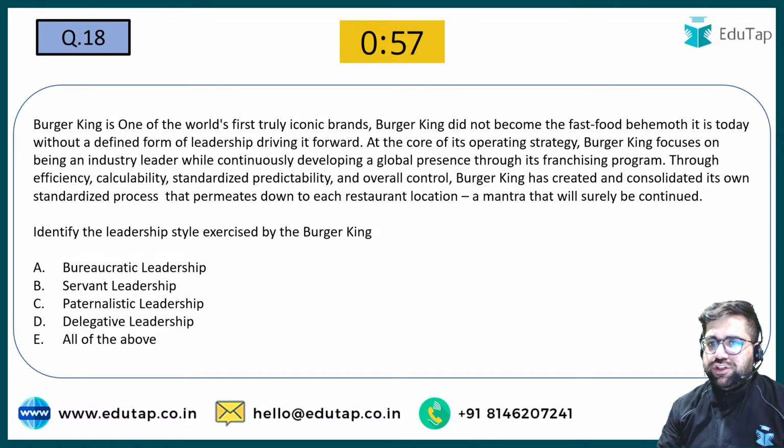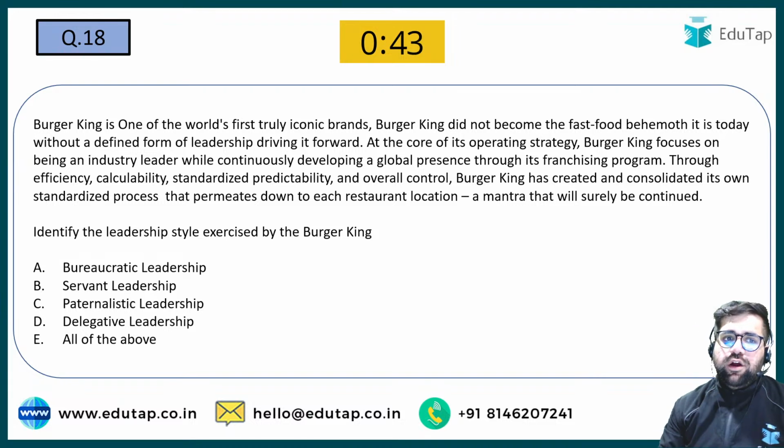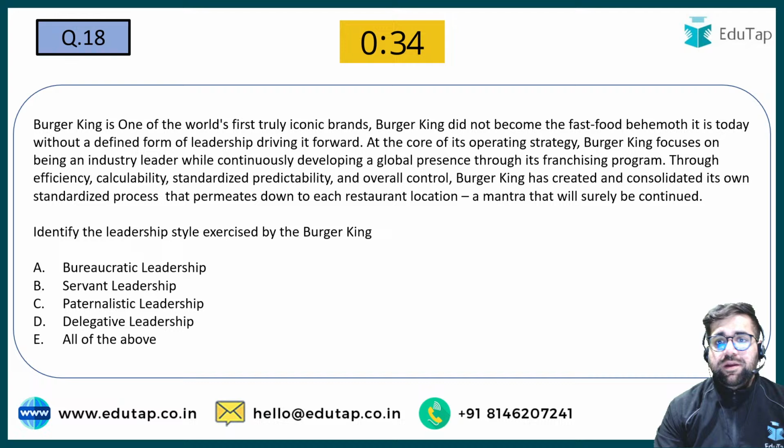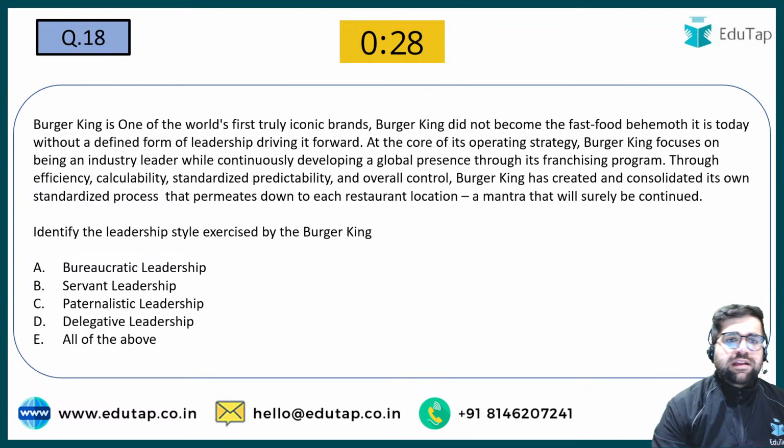Again a case study based question, try to read it. Burger King is one of the first truly iconic brands. Burger King did not become the fast food behemoth it is today without defining a form of leadership driving it forward. At the core of its operating strategy, Burger King focuses on being an industry leader while continuously developing a global presence through its franchising program. Through efficiency, calculability, standardized predictability, and overall control, Burger King has created and consolidated its own standardized process that permeates down to each and every restaurant location. A mantra that will surely be continued.